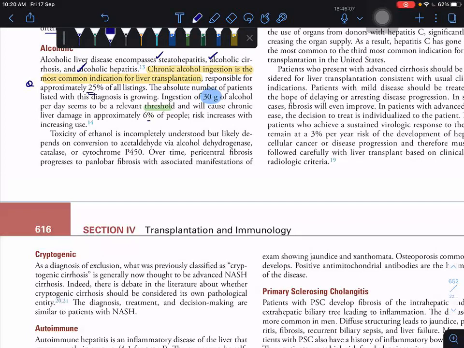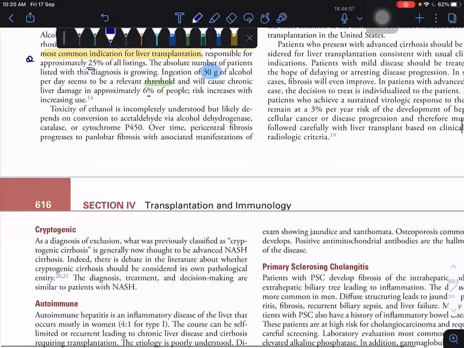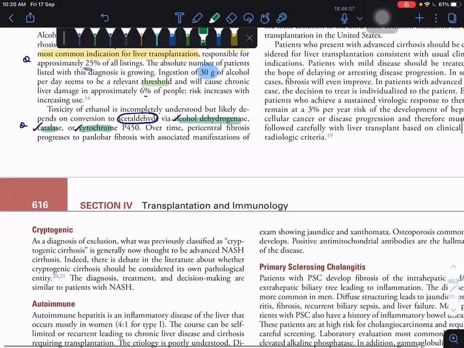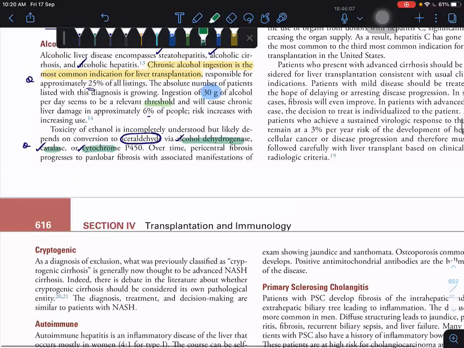Next, alcohol: how does the metabolism happen? It is converted to acetaldehyde via alcohol dehydrogenase, catalase, and cytochrome P450, which is another MCQ. So: alcohol dehydrogenase, catalase, and cytochrome P450.